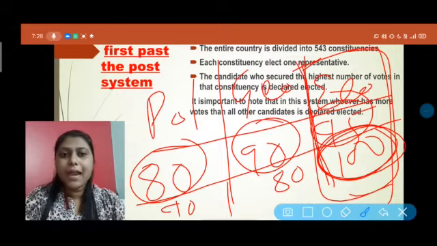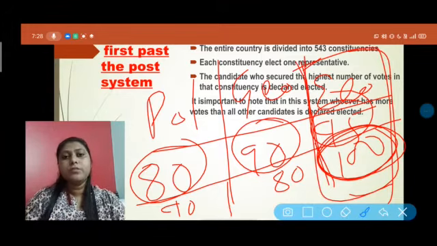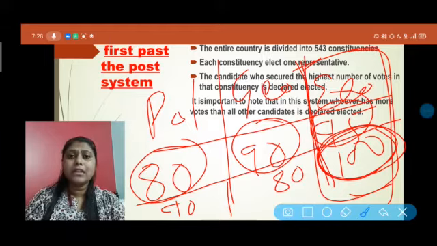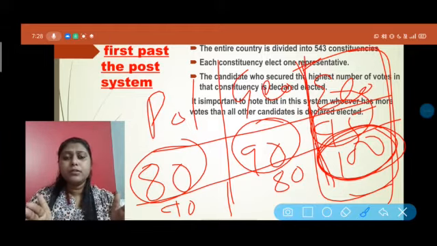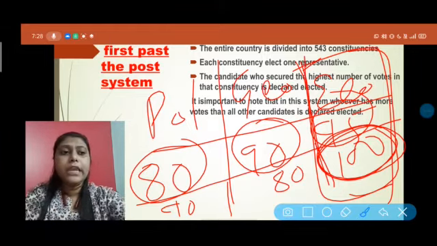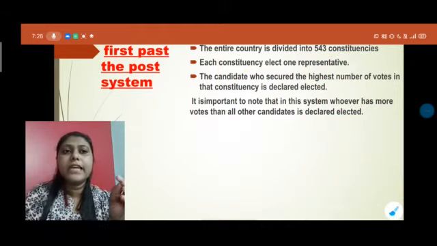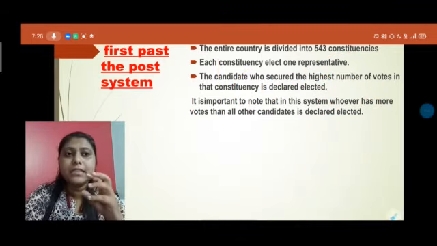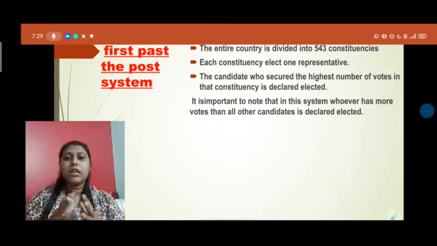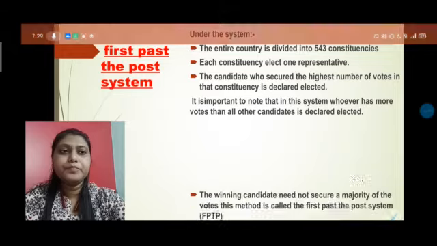It is not a matter of how many marks you get, but how many students get promoted in which subject. So it is very important that in this system, whoever has more votes than all the other candidates, that candidate will win the election.